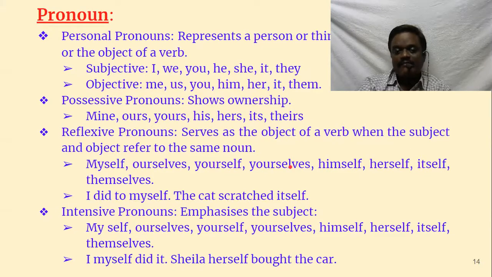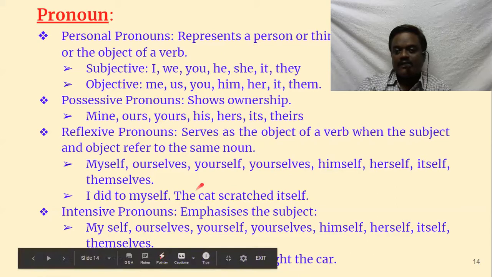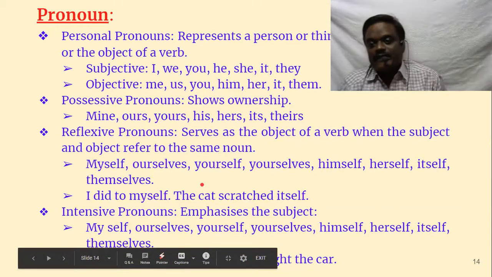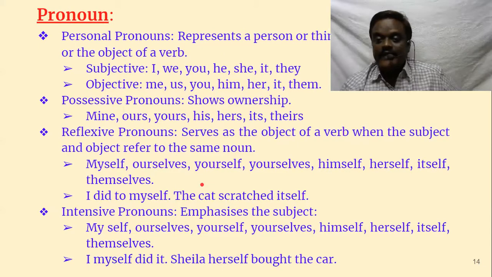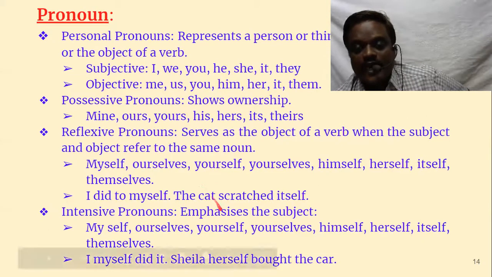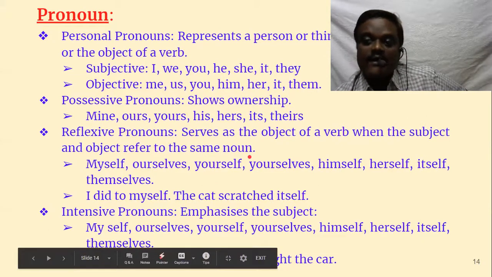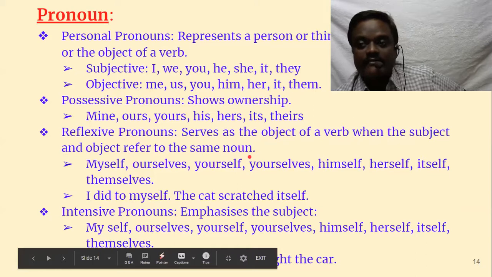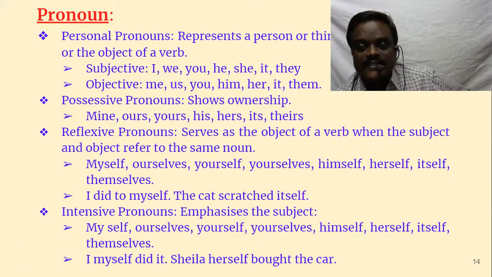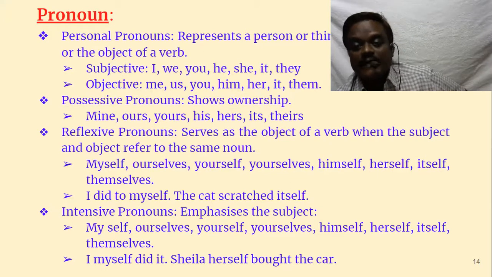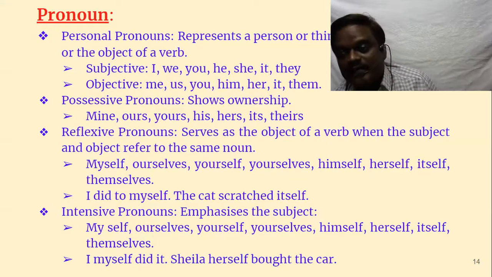Like "I myself did it," and myself is in the subject portion. I myself did it. I did it myself. Sheila herself bought the car. Sheila bought the car herself. Actually, this herself has no meaning as such. It is only emphasizing. I myself did it. She herself did it. Like that, only to emphasize, but there is no meaning.